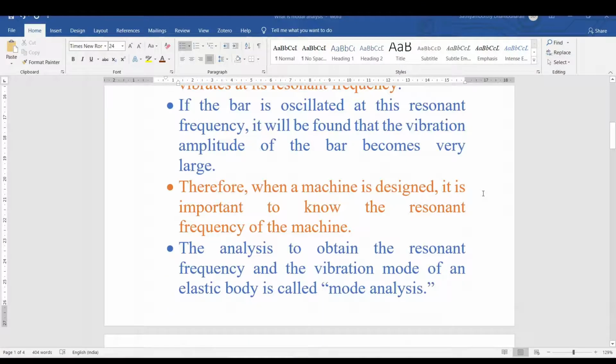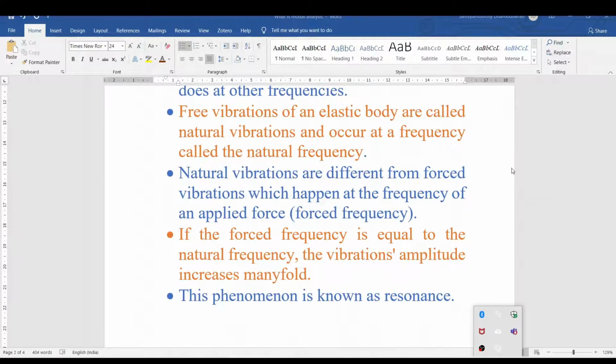So therefore, when a machine is designed, it is important to know the resonant frequency of the machine. So the analysis to obtain the resonant frequency and the vibration mode of an elastic body is called modal analysis, right? So obtaining the natural frequency and the resonant frequency is important for designing a machine, right? Free vibrations of an elastic body are called natural vibrations and occur at a frequency called the natural frequency.